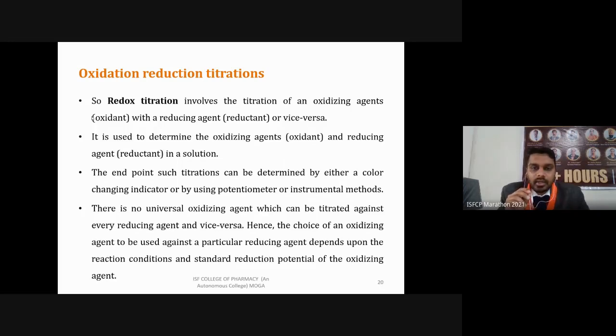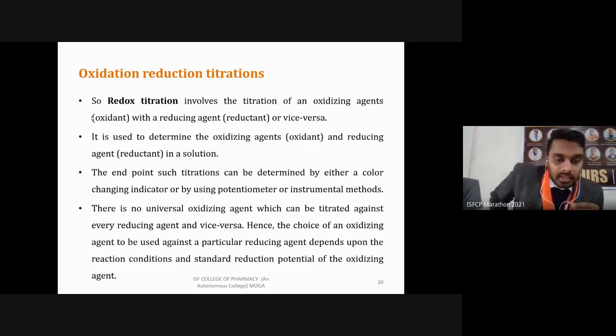How will we achieve the endpoint in this titration? The endpoint of such titrations can be determined either by a color changing indicator, like we have used in acid base titration, or you can simply determine the potential of the redox reaction which is going to happen in this titration. So we can determine the change in potential, or also you can determine using an instrumental method. So there are multiple methods for determining the endpoint in oxidation reduction titration.